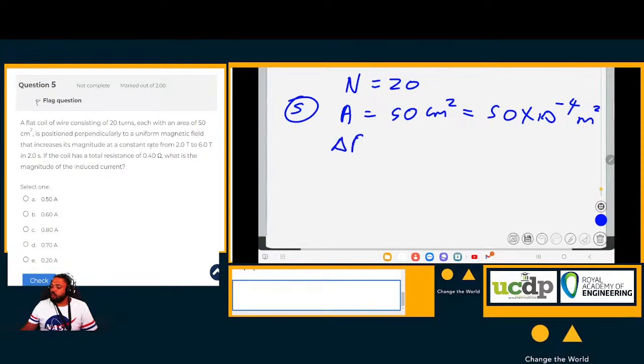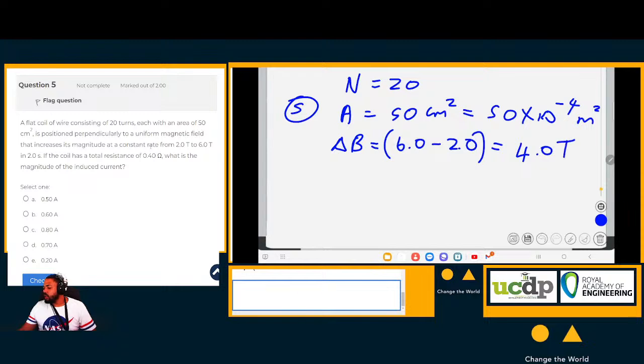So the change in the magnetic field increases from its magnitude, from 2 Tesla to 6 Tesla. So it goes final minus initial. So the change in the magnetic field is equal to 4 Tesla. Okay, so the change in the magnetic field is 4 Tesla in 2 seconds. Okay, and the time is 2 seconds.